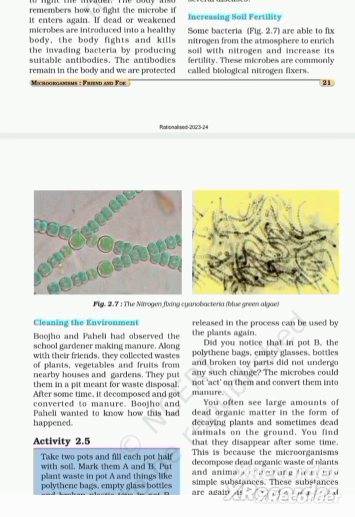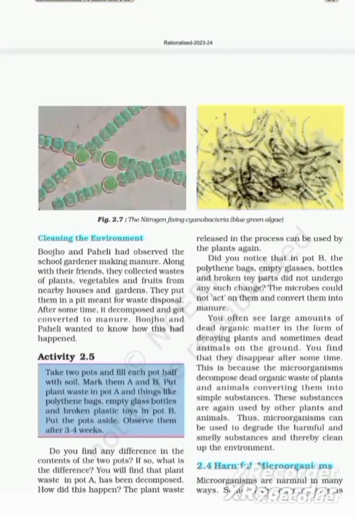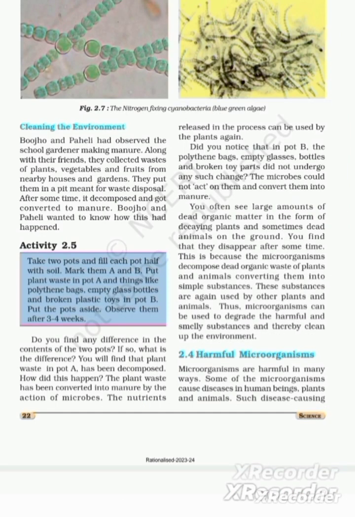Cleaning the environment. Bujo and Paheli had observed the school gardener making manure. Along with their friends, they collected waste of plants, vegetables, and fruits from nearby houses and gardens. They put them in a pit meant for waste disposal. After some time, it decomposed and converted to manure. Bujo and Paheli wanted to know how this had happened.